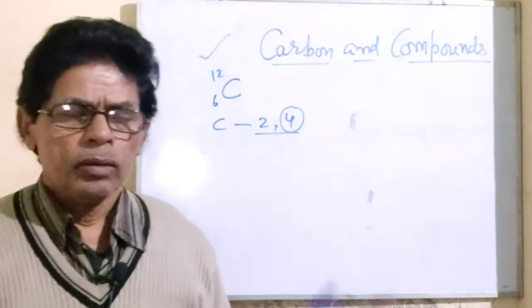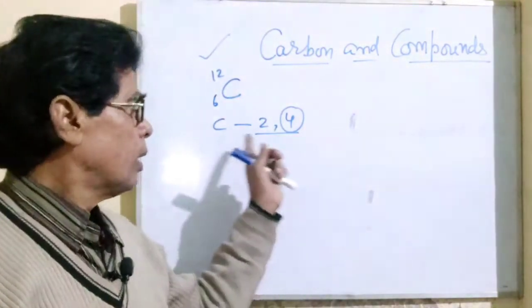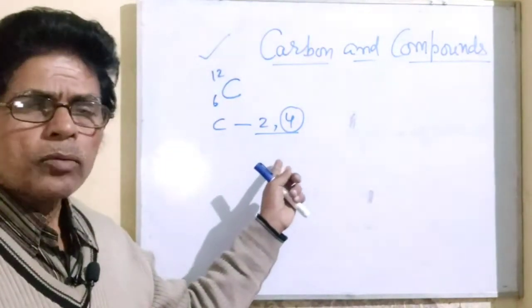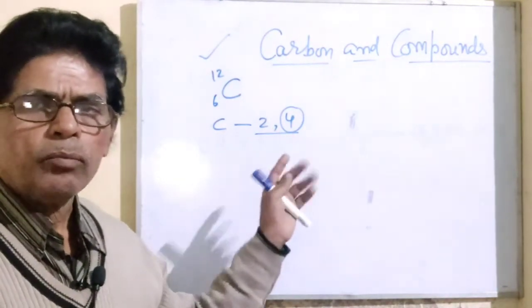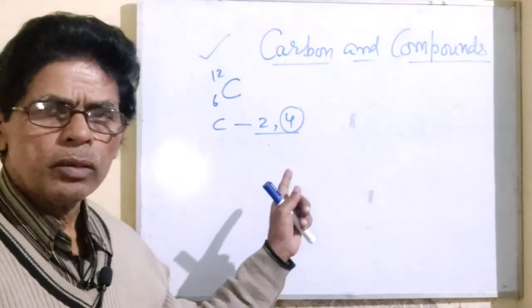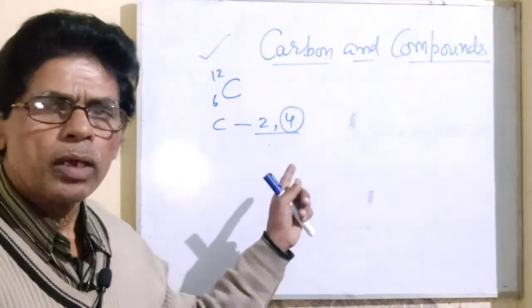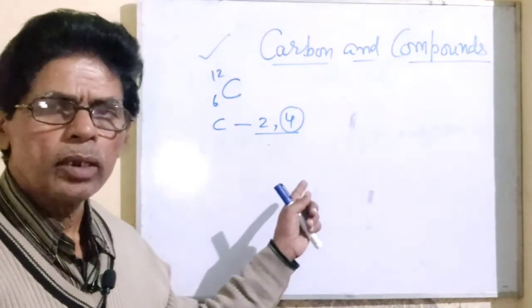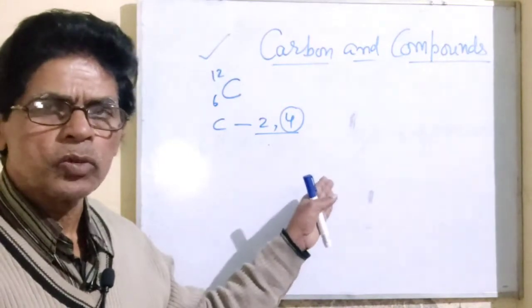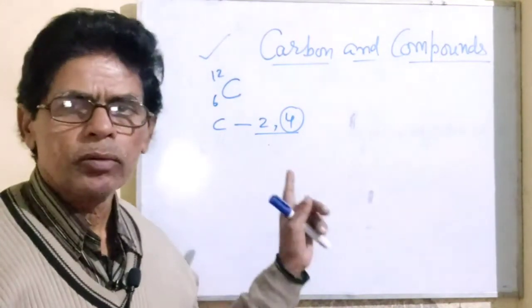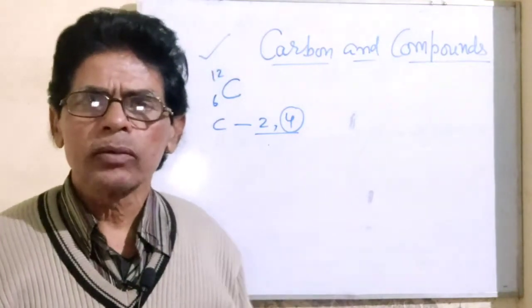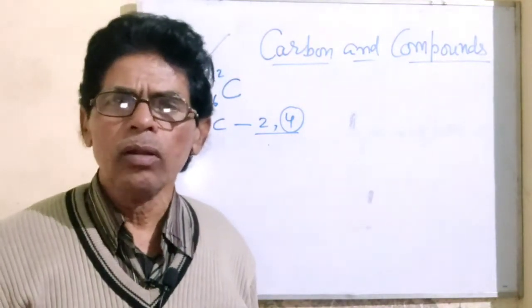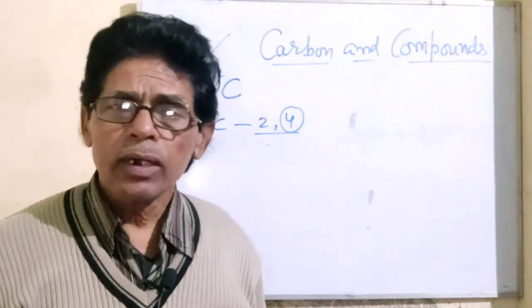You know, I have just told you the electronic configuration of carbon is 2, 4. Means what? The first shell of the carbon atom contains only 2 electrons, and the second shell, the outermost shell, contains 4 electrons. And you know the number of electrons present in the valence shell is called valence electrons.